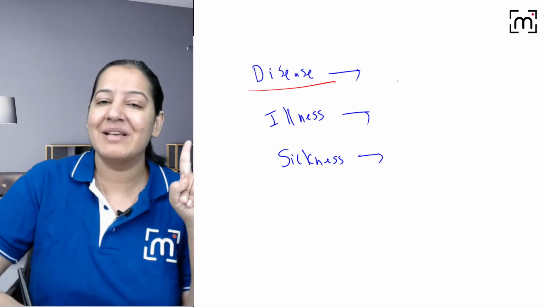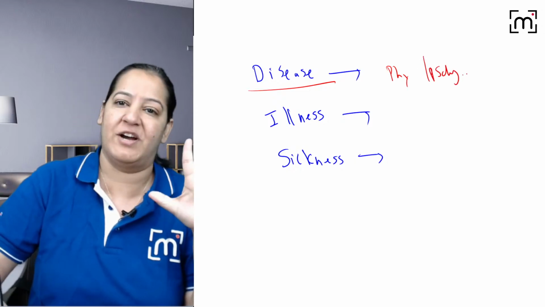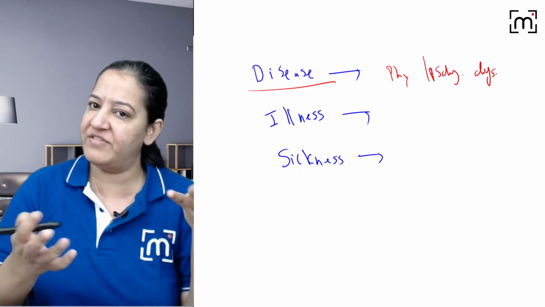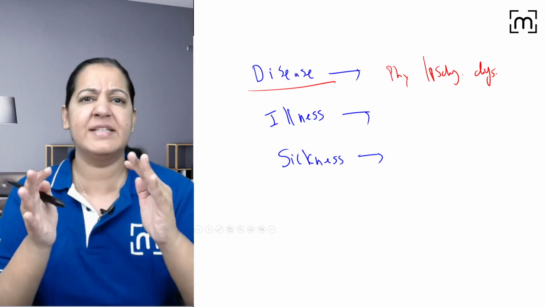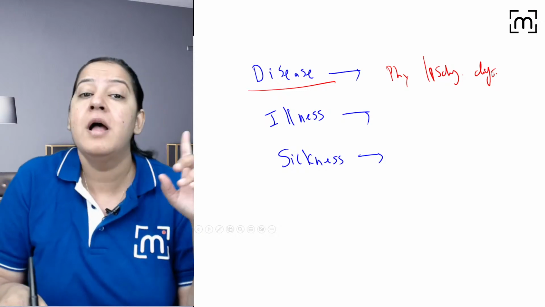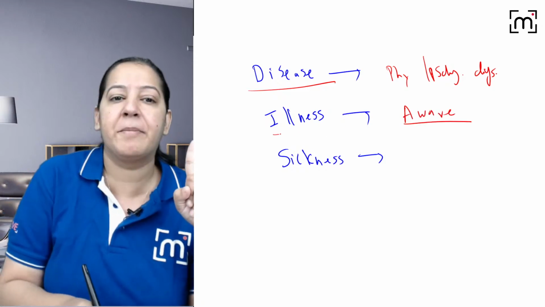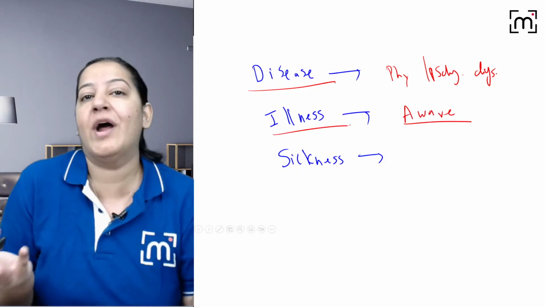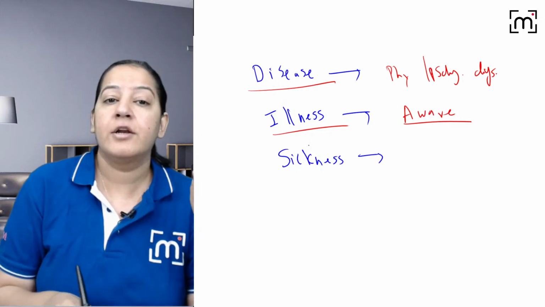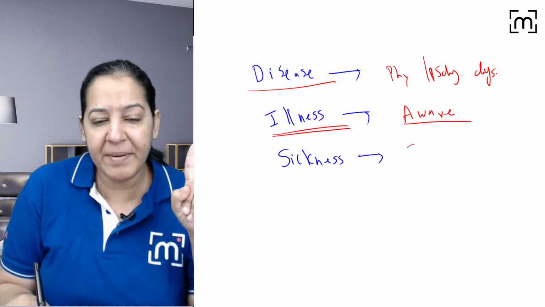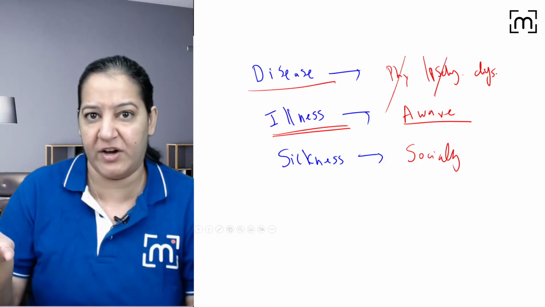Disease is physiological or psychological dysfunction. You are not functioning properly physically or psychologically, you have disease. Now you may be aware or not aware. If the disease is very mild, sometimes we are not aware. But when we are aware of our disease, at that point we become ill, because we are aware that we are not well. We have symptoms of it. So we are ill. Now after becoming ill, we become socially dysfunctional. Initially we were physically and psychologically dysfunctional.